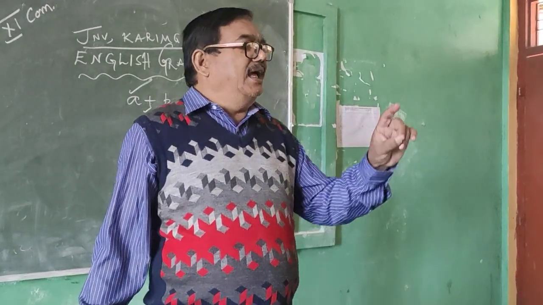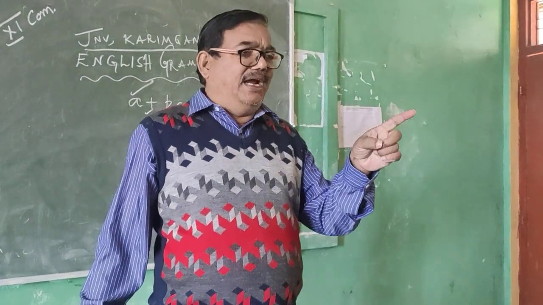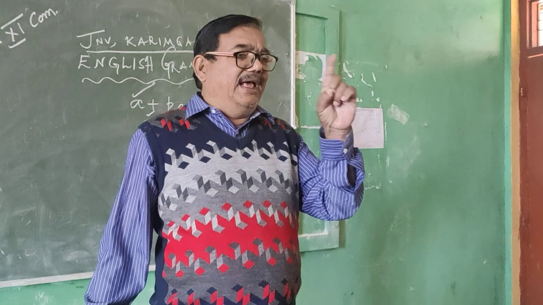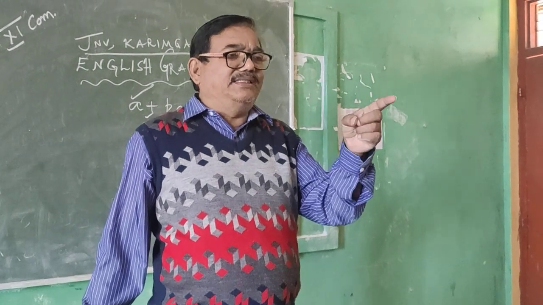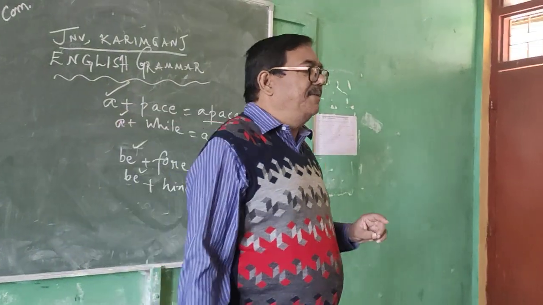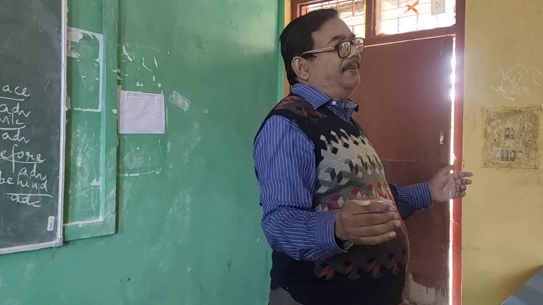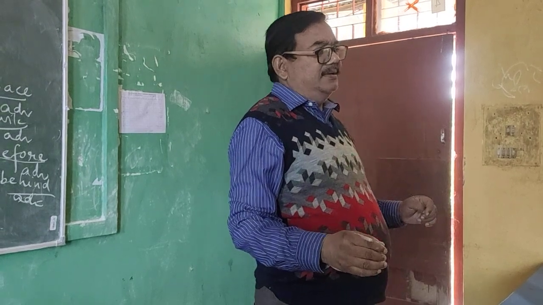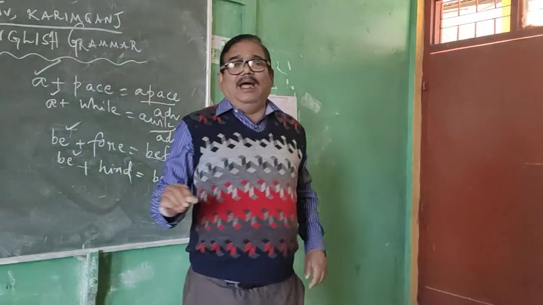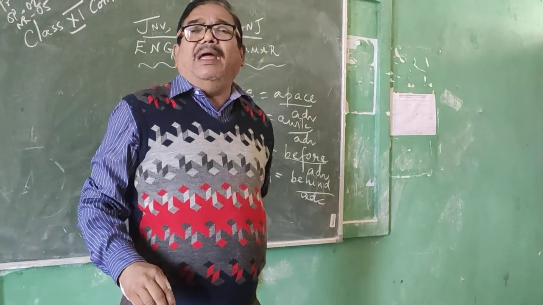Okay? Say, Ram is a handsome boy. Ram is subject, is a verb, a is indefinite article, handsome is adjective, boy is common noun. Why handsome is adjective? Because it qualifies the common noun boy. And it also describes the appearance of the person. Okay? He's handsome. Now, she is a beautiful girl. Beautiful is adjective. Why beautiful is adjective?